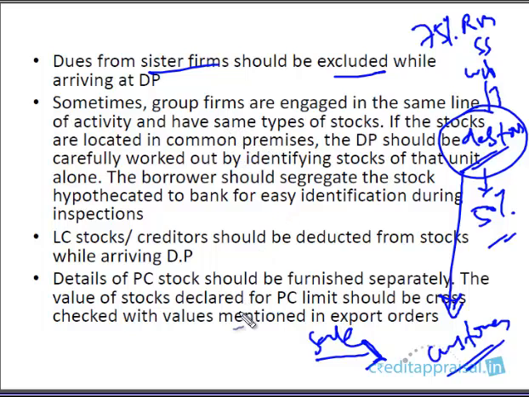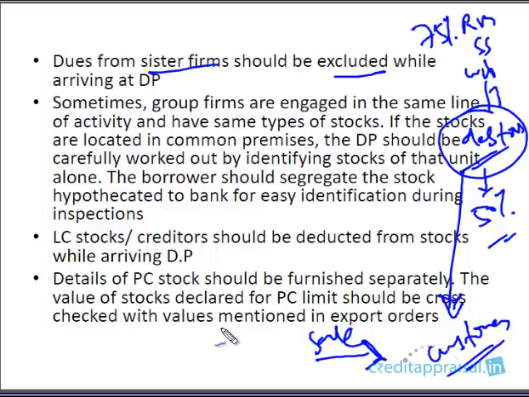These two are independent companies, independent in the sense that though they are a group, the sale of one company might be the input or raw material for the other company. So based on genuine requirements, you need not deduct in some cases, but for dues from sister companies you need to be very careful. It's a good practice to exclude them when arriving at DP.